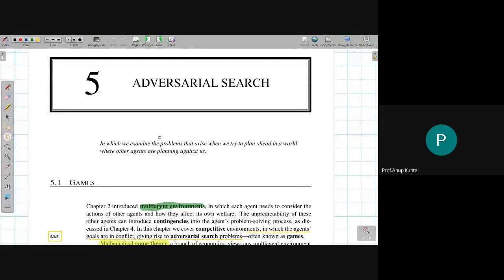So the problem itself is called an adversarial search problem. Just like the problem involving a single agent, which we used to refer to as a state space search problem because we wanted to search for the goal node, similarly here also we want to search for a goal node that will, in addition to reaching the goal, make the agent's utility function maximized and his adversary get the exact opposite value with respect to the utility function.